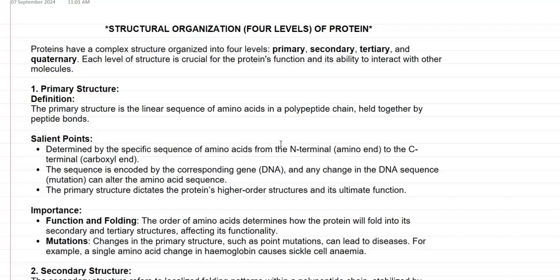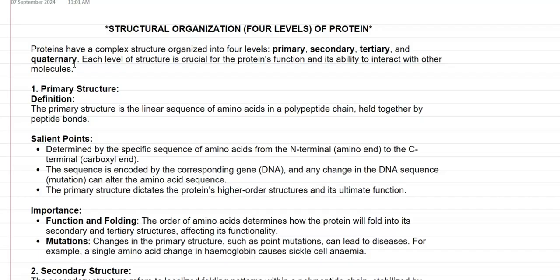Each level of structure is crucial for the protein to function in the living system and for its ability to interact with other molecules, for example a substrate or the DNA molecule during replication. This interaction is possible only with a particular level of organization of the protein.